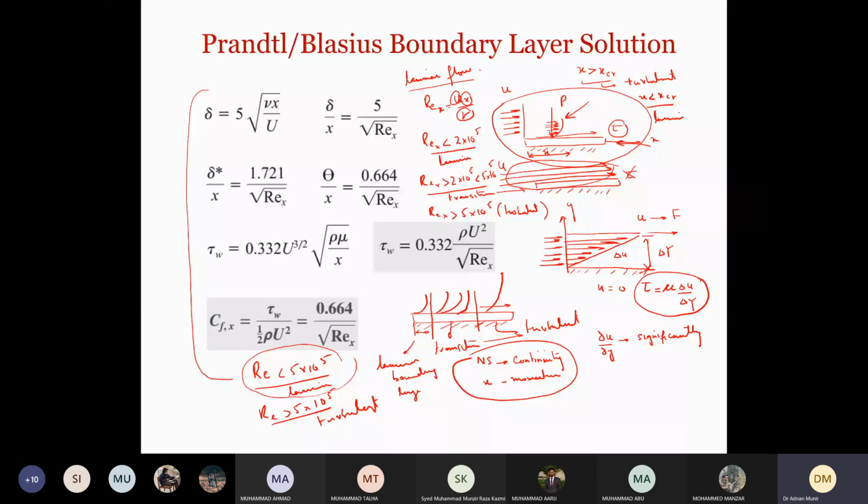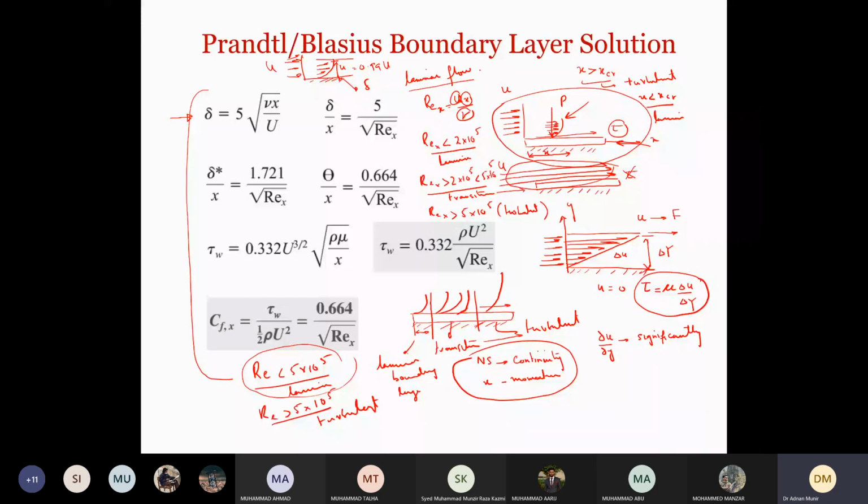Okay, so now after the Prandtl-Blasius solution, they came up with the boundary layer thickness, which was sigma. What is boundary layer thickness? We already discussed that boundary layer thickness is that distance from the surface where the u velocity becomes 0.99 of the incoming flow velocity, which is U. So this thickness from the surface to that point is the boundary layer thickness.